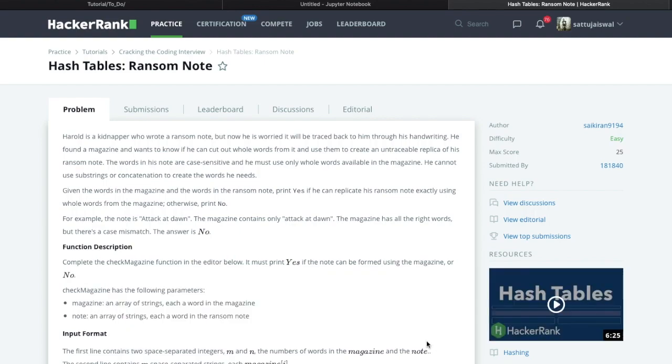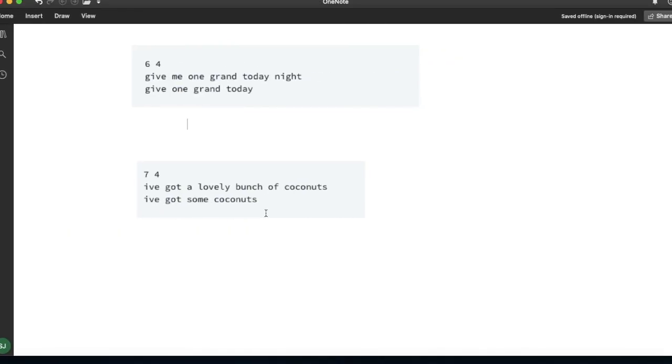So in this session we will try to solve one HackerRank problem related with hashing. You can see here the problem name is Ransom Note. Let me first explain this problem in a simple way. Here you will be given two strings, suppose S1 and S2. The problem is saying that from the given string S1, are we able to generate this S2 or not? If it is possible then we have to return yes, otherwise no.